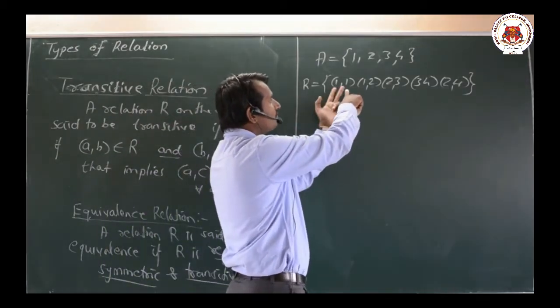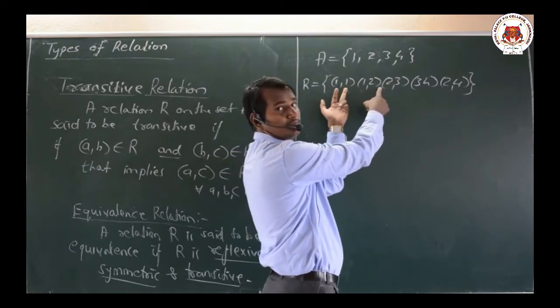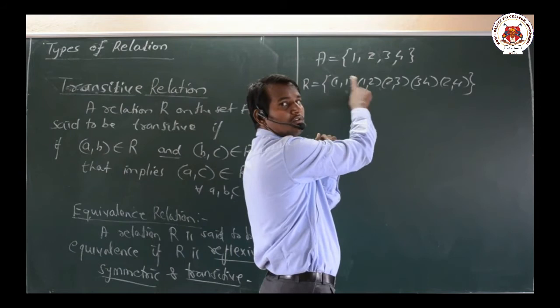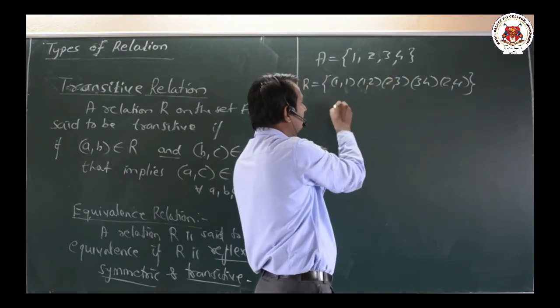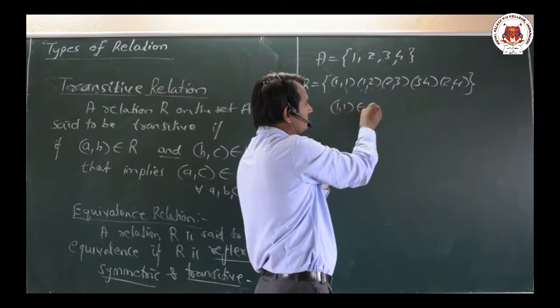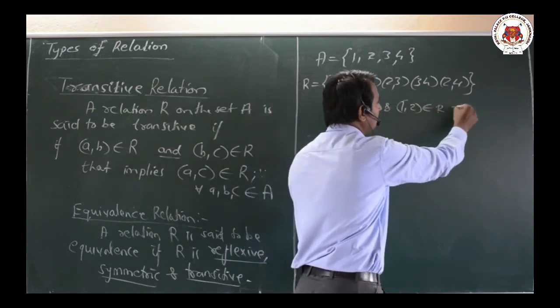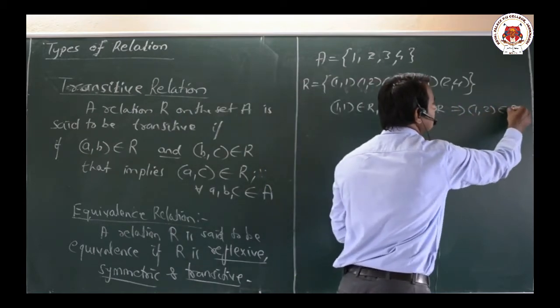Now observe the second part, whether anything is starting with 1. We can observe that it is (1,2). (1,1) is there, (1,2) is there, and (1,2) also belongs to R. Here (1,1) belongs to R and (1,2) belongs to R, that implies (1,2), which is also here, belongs to the set R.